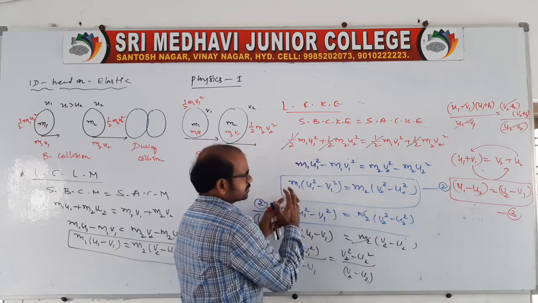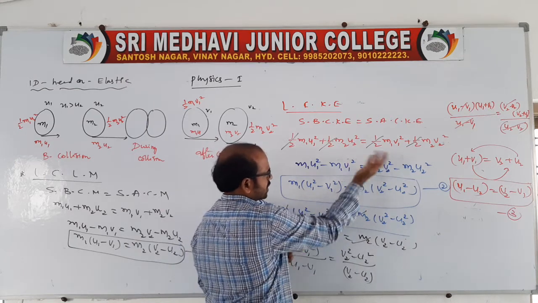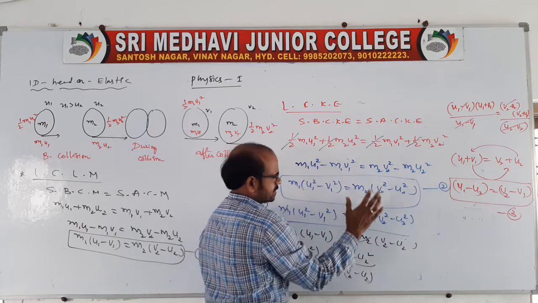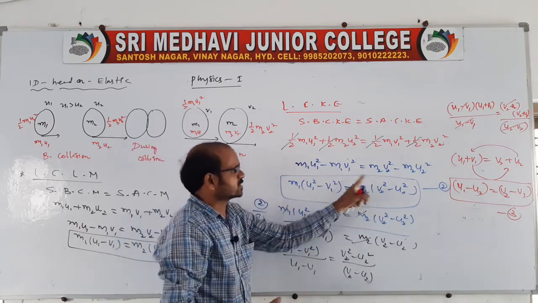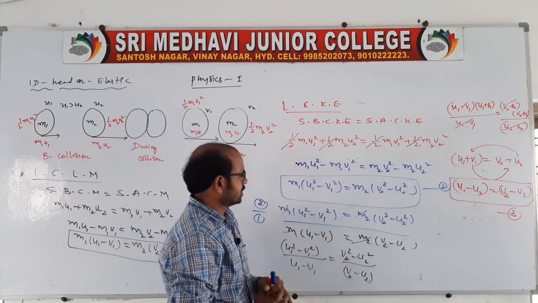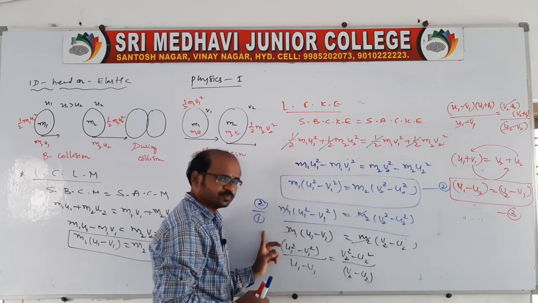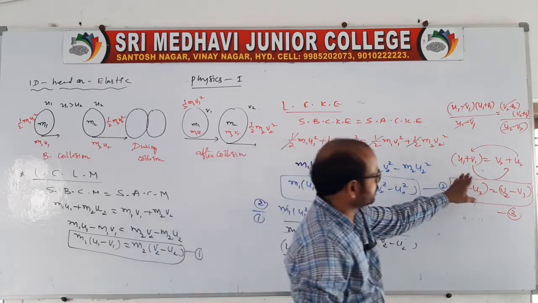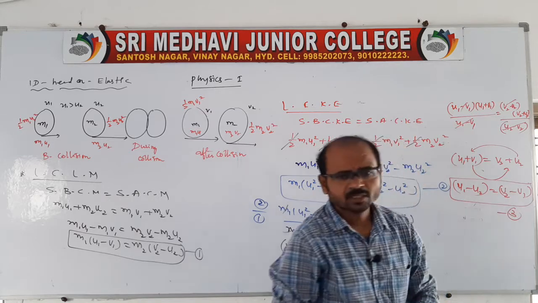Take the ones on one side and the twos on the other side, take m1 common and m2 common, then divide, and the final expression is u1 minus u2 is equal to v2 minus v1.